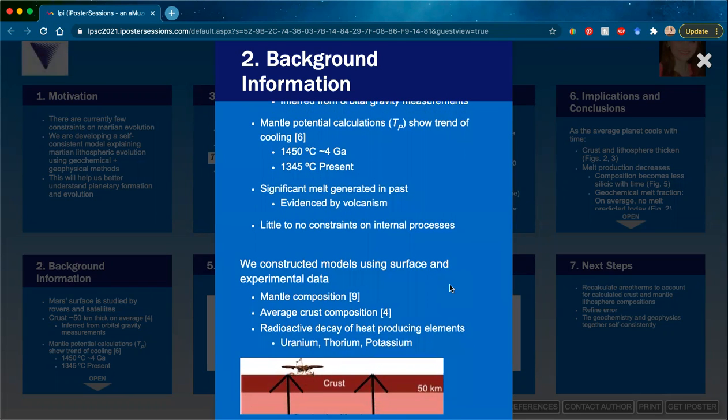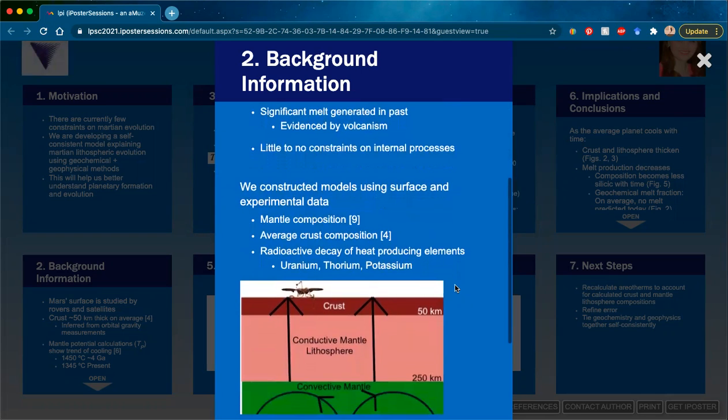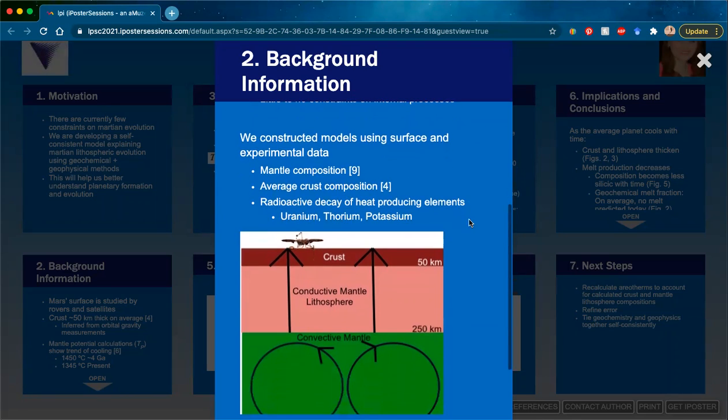We also have mantle potential temperatures that have been calculated by Filiberto. And so we know that there's been a trend of cooling through the mantle from about 1,450 degrees Celsius 4 billion years ago to 1,345 degrees Celsius in the present day. We know that there has been significant melt generated in the past, and we know this because we see volcanoes all over the surface of Mars. And so we can tell that there has been extensive melt generated and that has erupted on the surface through volcanoes.